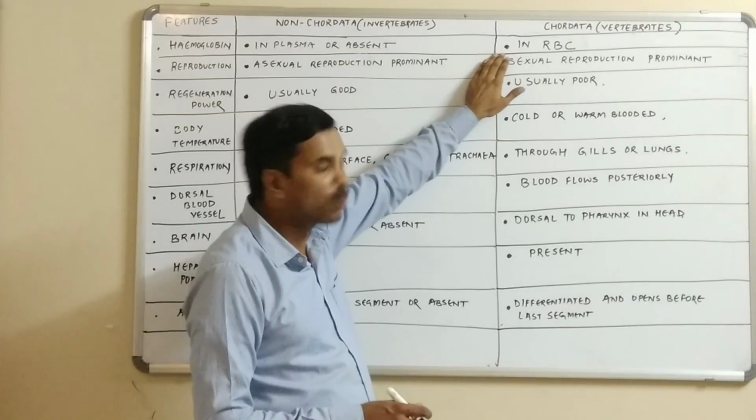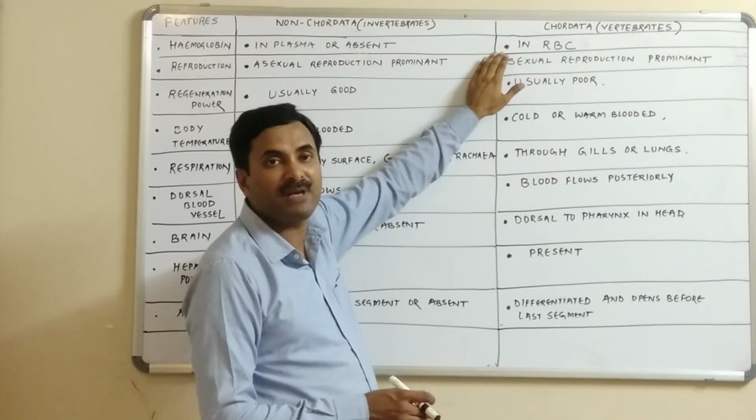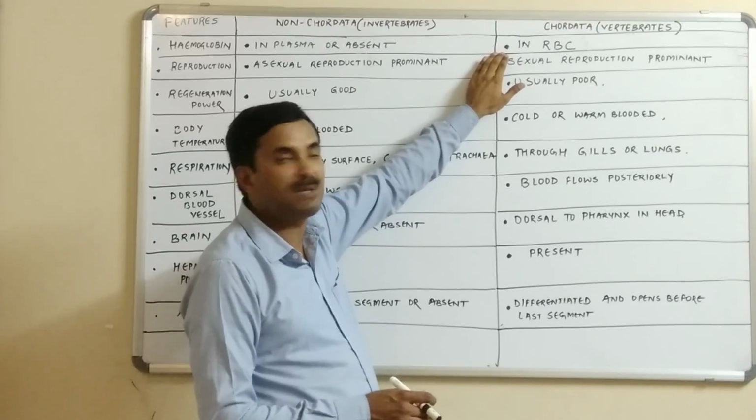While in the case of the chordates, what is there? RBC is there, red blood corpuscles, and we know very well that in the red blood corpuscles a red colored pigment is present known as the hemoglobin.